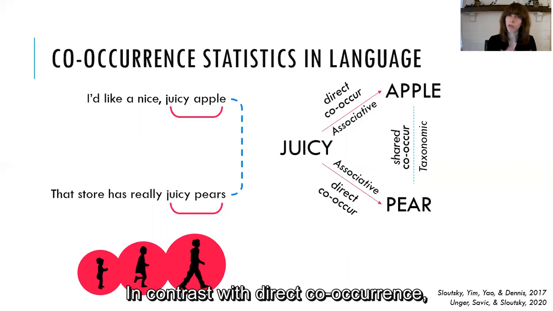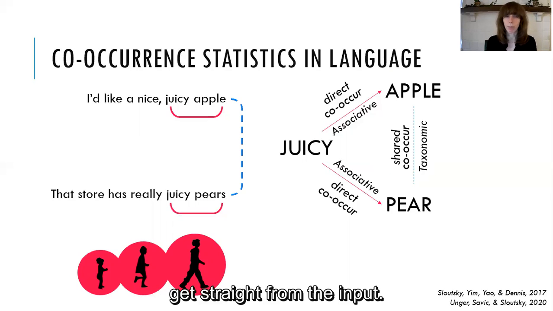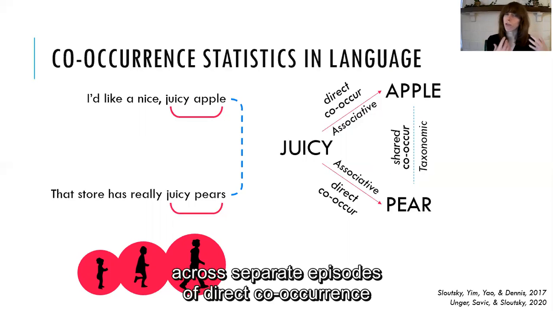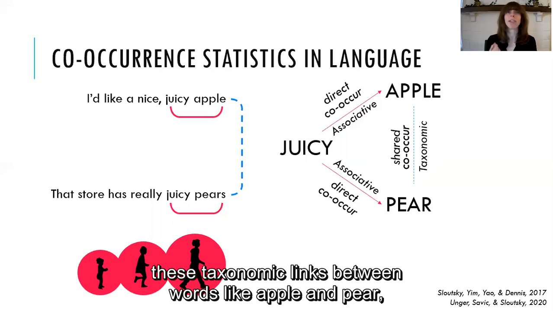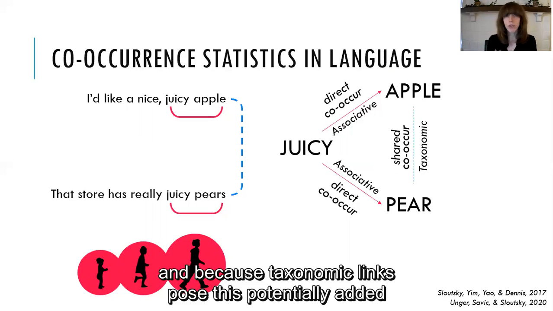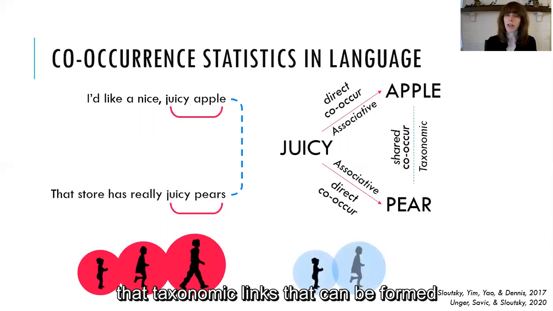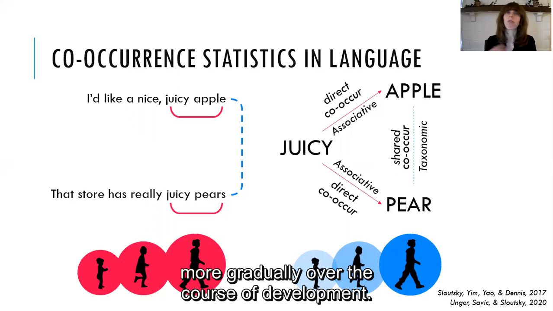But in contrast with direct co-occurrence, shared co-occurrence is something that you don't get straight from the input. Instead, you have to integrate across separate episodes of direct co-occurrence in order to detect shared co-occurrence and thus form these taxonomic links between words like apple and pear. And because taxonomic links pose this potentially added challenge, the proposal suggests that taxonomic links that can be formed based on shared co-occurrence should only emerge more gradually over the course of development.